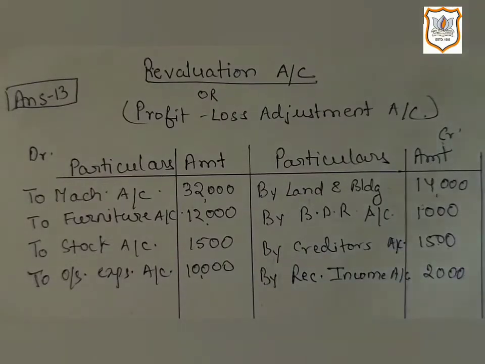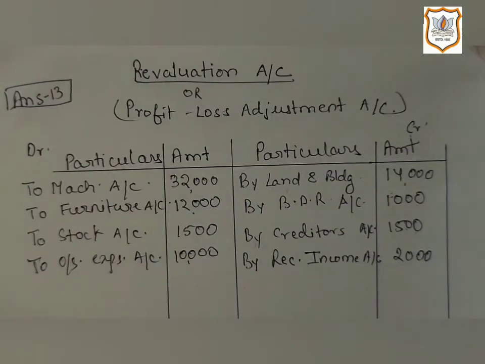Now the last information given in the question, information number 7, is that investment is to be shown at its market value. So first check in the question, in the old balance sheet, the amount of investment. Here in the old balance sheet, market value as well as book value of investment both are given. Market value is 18,000 and book value, shown in the outer column, is 20,000.